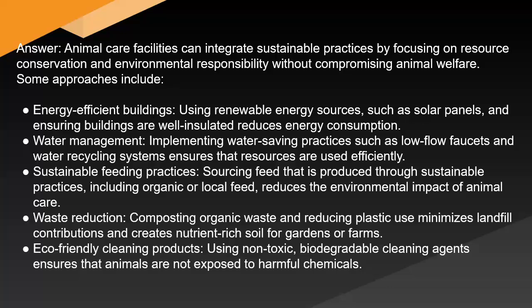Implementing water-saving practices such as low-flow faucets and water recycling systems ensures that resources are used efficiently. Sustainable feeding practices. Sourcing feed that is produced through sustainable practices, including organic or local feed, reduces the environmental impact of animal care. Waste reduction. Composting organic waste and reducing plastic use minimizes landfill contributions and creates nutrient-rich soil for gardens or farms. Eco-friendly cleaning products. Using non-toxic, biodegradable cleaning agents ensures that animals are not exposed to harmful chemicals.